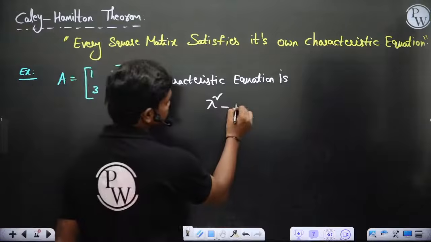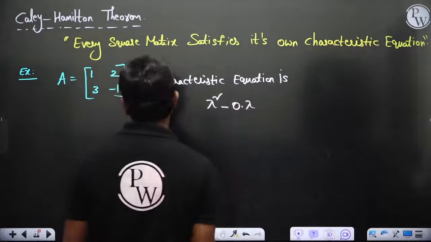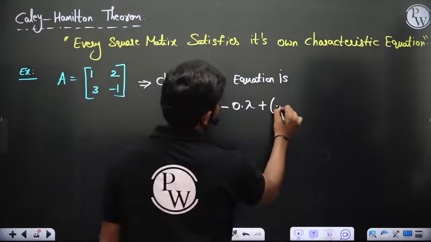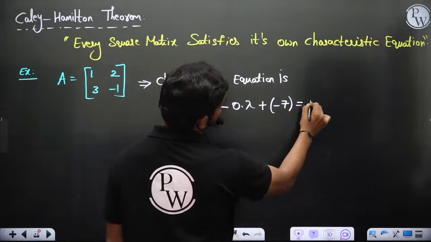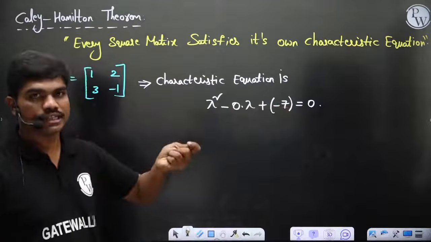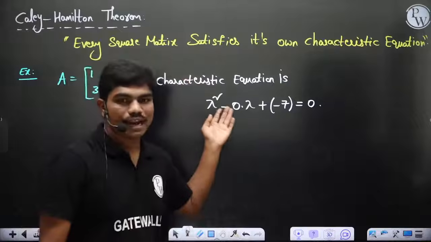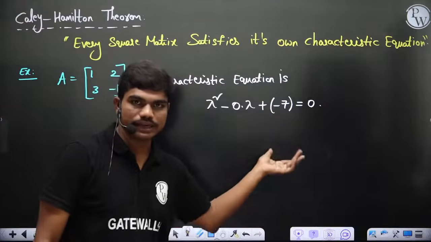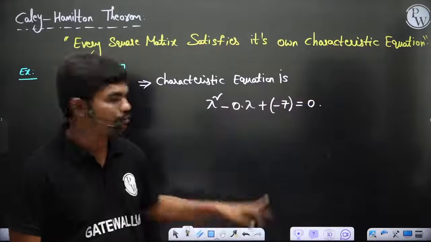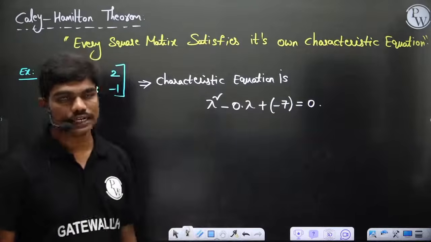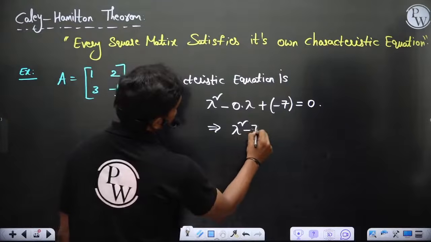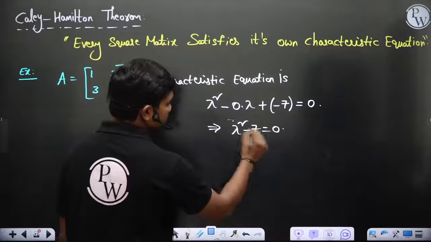So if this is the trace, then we have 0 into lambda plus the determinant. What is the determinant? Minus 1 minus 6, so this is minus 7, is equal to 0, of course. You know basically how to form these coefficients. I have told you even for the 3 by 3 case. If it's a 3 by 3, you would have written lambda cube minus trace lambda square plus the sum of the principal minors into lambda minus the determinant is equal to 0, because you keep changing these plus minus signs alternately. So now we got lambda square minus 7 is equal to 0. This is the characteristic equation in this case.